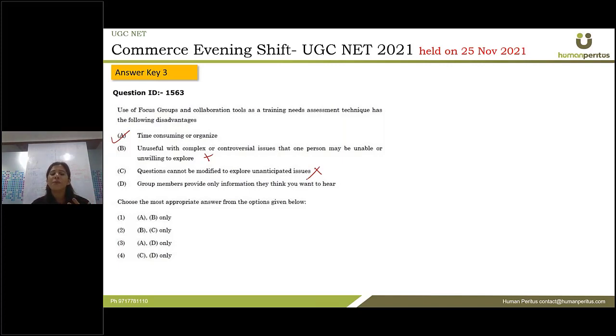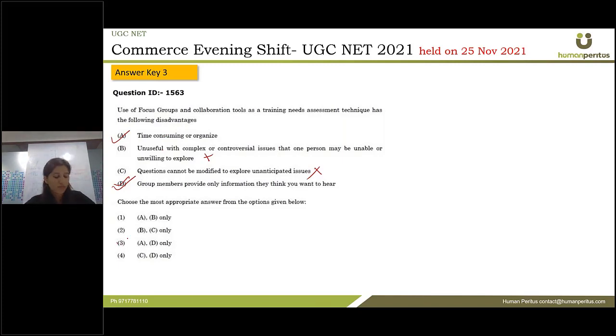So the group members are influenced by that thought and they try to provide only the kind of information they think the other person is willing to hear. So this is also a disadvantage. This was quite an easy question, I must say, because on a very general understanding, you could have marked these options as correct. So according to this, A and D, which one of the options is correct?